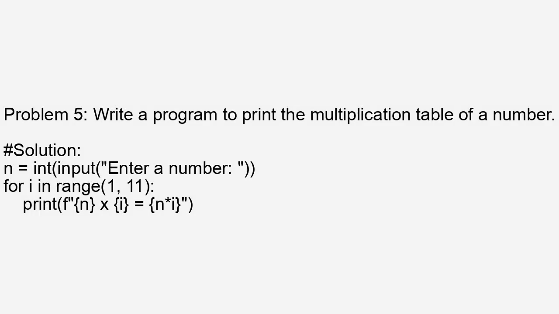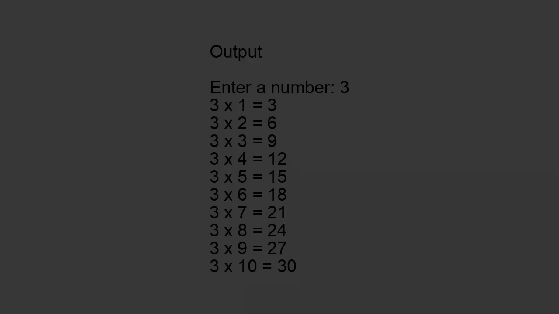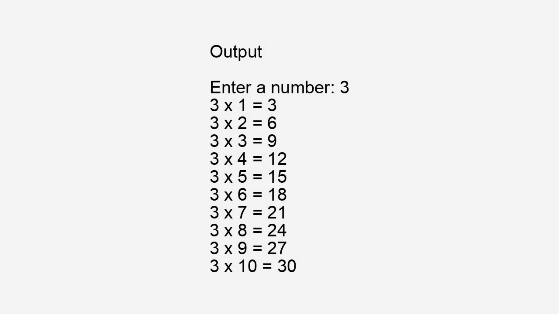Problem 5. Write a program to print the multiplication table of a number. # Solution: n = int(input('Enter a number: ')). for i in range(1, 11): print(f'{n} x {i} = {n*i}'). Output: Enter a number: 3.